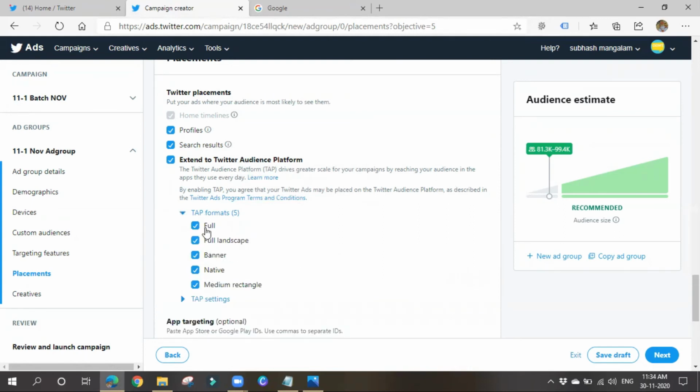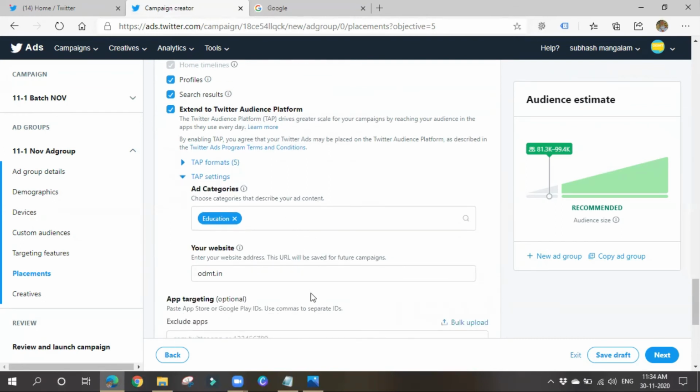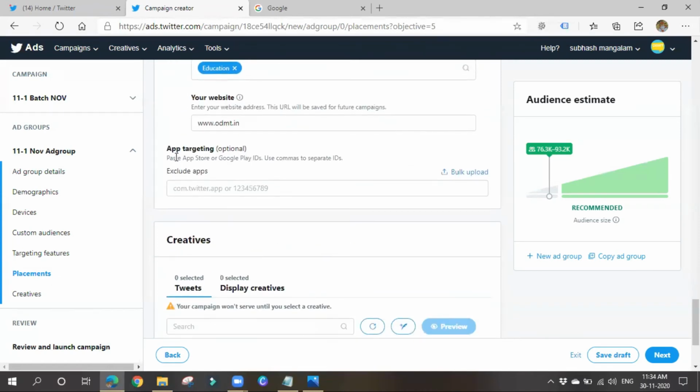Okay, how your ad should be: full landscape, banner, native. What formats you suggest, I'll be okay with all these things. Add categories, choose categories that describe your ad content, which type of content you're promoting in your ad. Website name, I also gave my website name. You can give your website URL if you want. While setting up this itself, it will be asking me for a website name, right? I gave it.